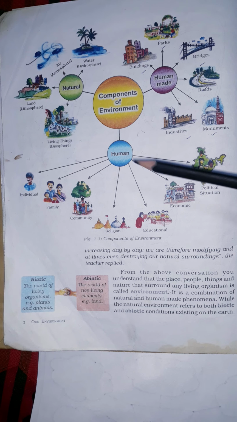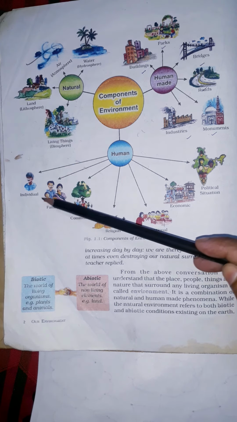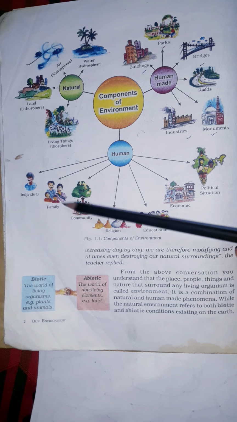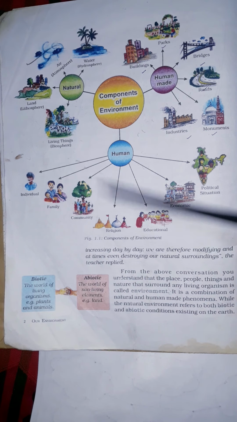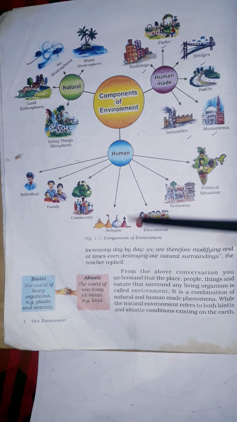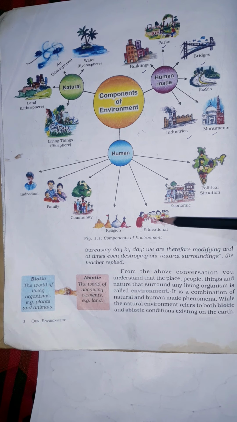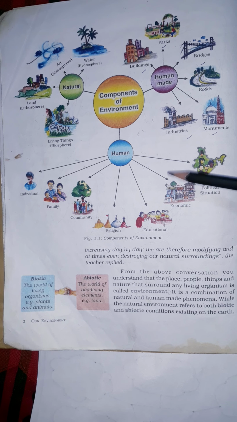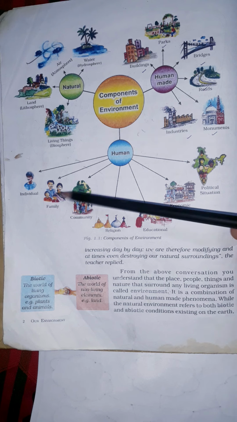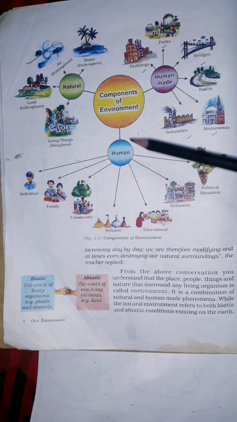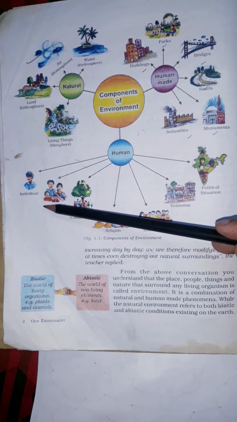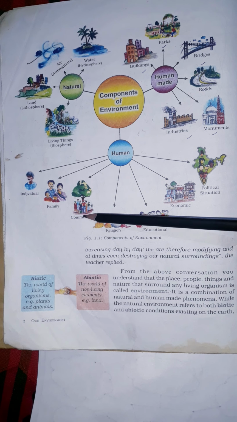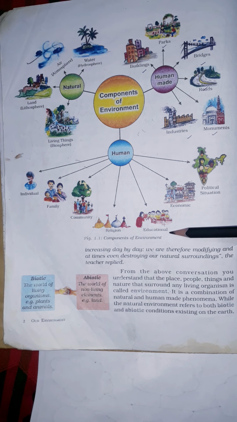Now let's come here. Human. Individual, family, our family. Community, our community. Our religion also. Our educational, our country's economy also, and political situation. Which things are included in human components? Individual, family, community, religion, educational, economic and political situation.